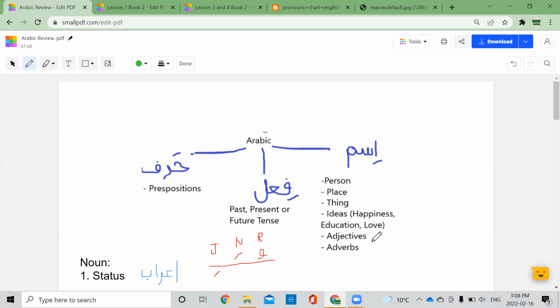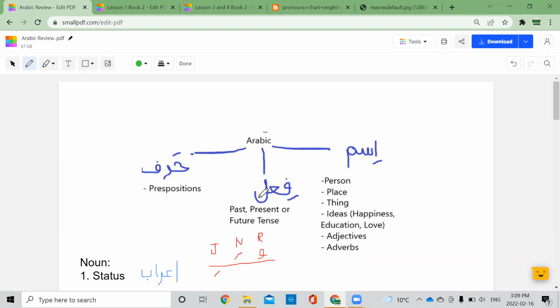And then there are adjectives. Adjectives, we learned, are words that describe the noun. For example, jamilun, beautiful, or tawilun, long or tall. So all of these are adjectives. And then there are adverbs. Adverbs, we haven't gotten there yet, but adverbs are words that describe the fi'l, describe the verb. So these will also be ism, right?